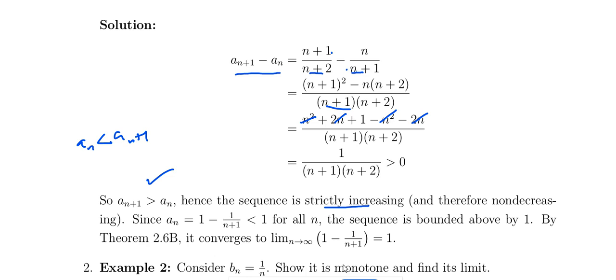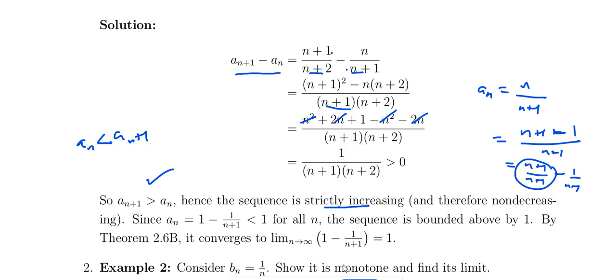Okay, so that's strictly increasing and therefore a non-decreasing sequence. Since an equals n by n plus 1, we can rewrite this as n plus 1 minus 1, divided by n plus 1. So then n plus 1 by n plus 1 minus 1 by n plus 1, which becomes 1 minus 1 by n plus 1. So this is the an.